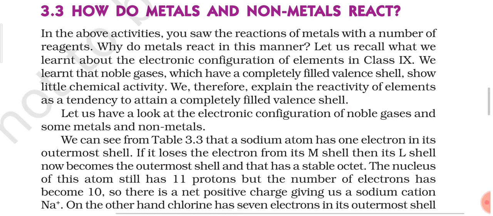The reason is that they have already attained an octet. In their valence shell they already have 8 electrons, and that is the reason they are very less reactive in nature. We therefore explain the reactivity of elements as a tendency to attain a completely filled valence shell. So the reactivity of elements is based on the number of electrons present in their valence shell. Depending on that, we will be able to decide the chemical reactivity of different elements.